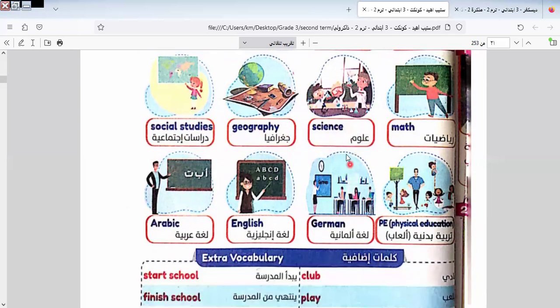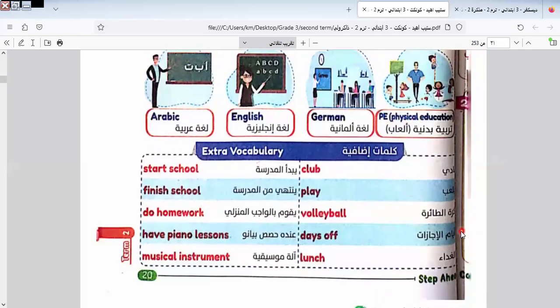Here we have science and math. Mathematics is classified into two parts: algebra and geometry in preparatory. Here we have Arabic and English, which can't be classified. German. PE is the abbreviation of physical education. Let's learn some vocab here.